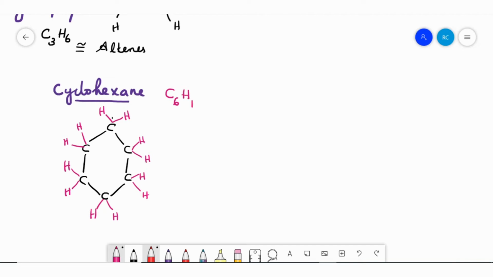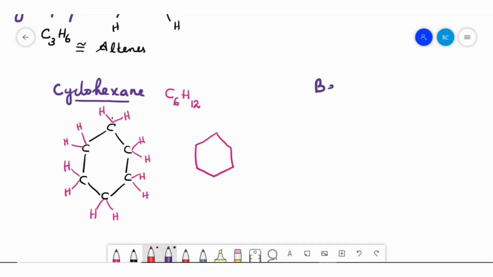That is 12. C6H12. So this is cyclohexane. Or we can draw it in a condensed way like this. When you study cyclohexane, you need to compare this structure with another important structure called benzene.